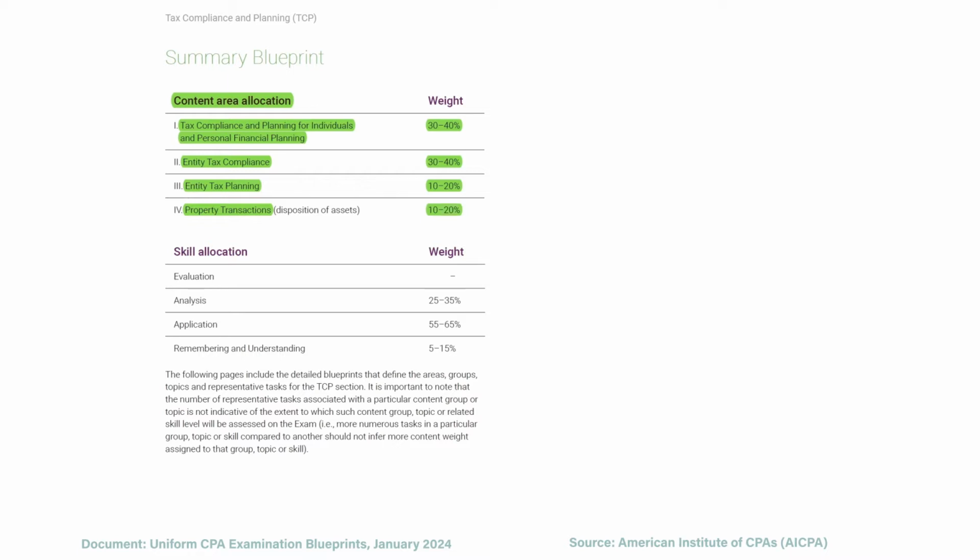Now, in terms of the skill allocation, 5 to 15% is remembering and understanding, which is simply regurgitating information. Application is 55 to 65%, which is where you need to demonstrate the knowledge of the taxes. And then analysis, which involves a deeper level of applying the knowledge.